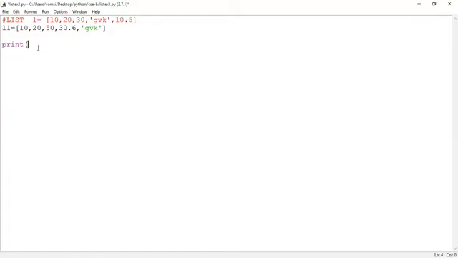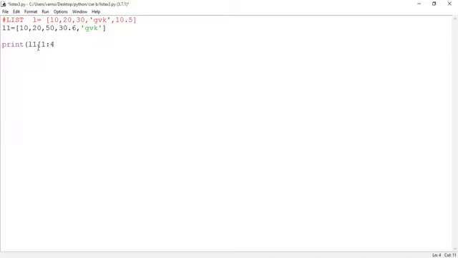So print, the variable name is L1. Here I am using the slice operator. The beginning index is mentioned as 1, then colon, and the end index has to be mentioned. The value which we specify after the colon operator minus 1, up to that index is considered.